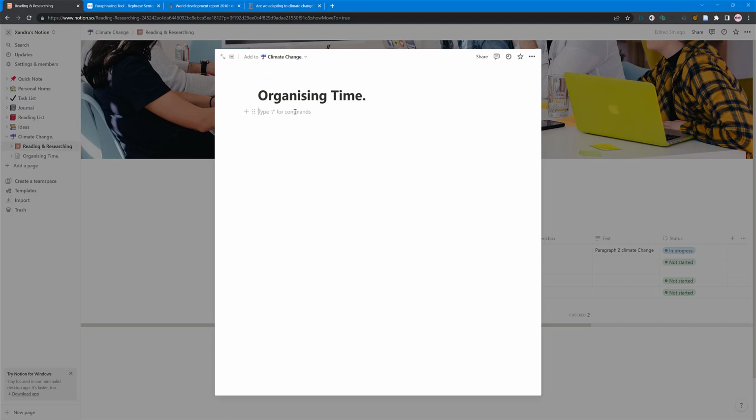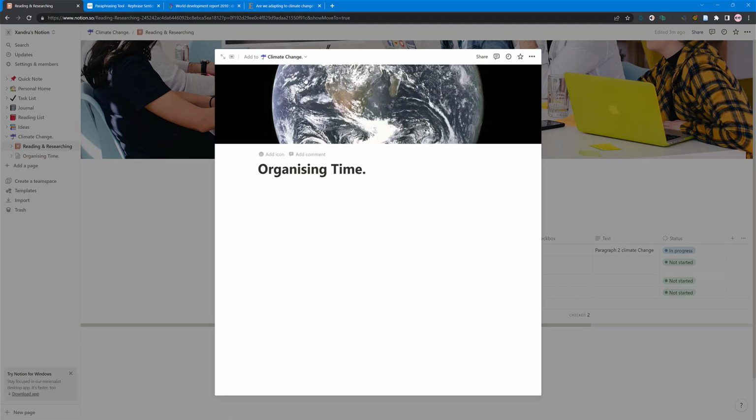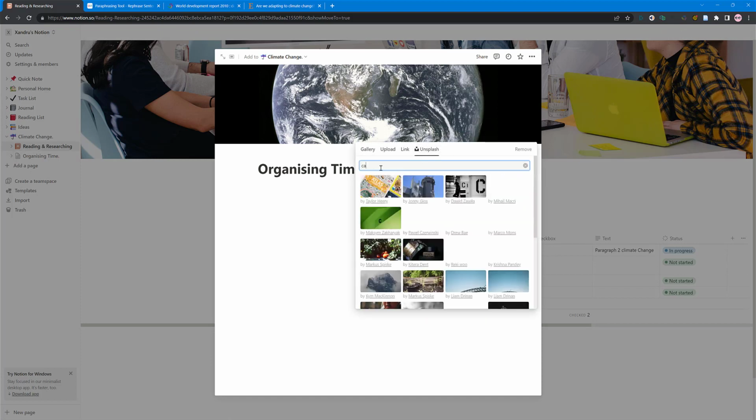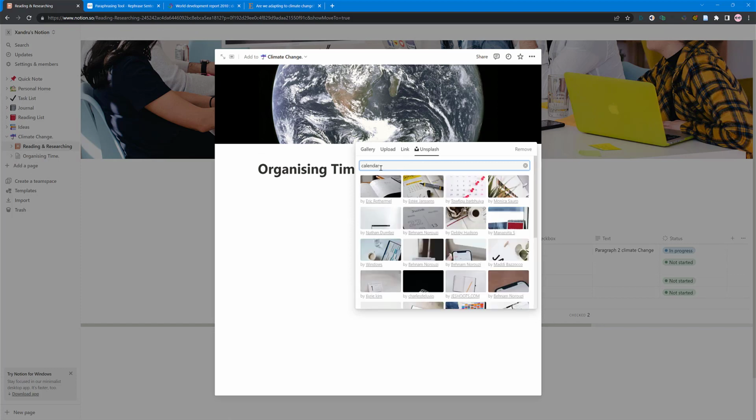So click into here. Now I sound like a broken record, but I'm going to come up and add a cover. Otherwise it's just a white note again and I don't know where I'm at. It'll just look like anything else. And again, change cover. Let's upload something. There we go, anything would do as an example.